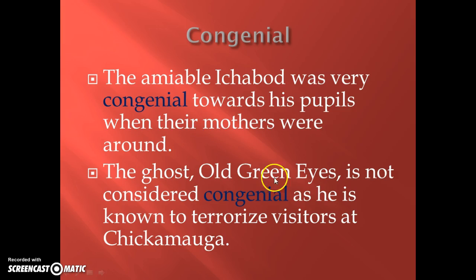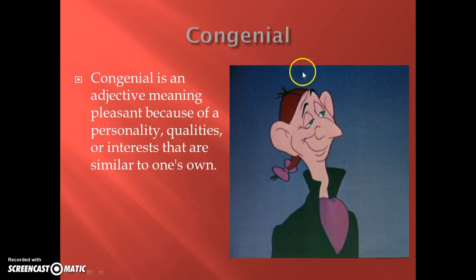And I actually used the opposite of congenial in our second example. It says the ghost, Old Green Eyes, is not considered congenial as he is known to terrorize visitors at Chickamauga. Terrorize and congenial are antonyms, and so if Old Green Eyes is terrorizing visitors, it basically means that he is not congenial. So I used Ichabod with a smug little smile on his face over here to the right to show that congenial is pleasant, friendly, and amiable are all good synonyms to remember the word congenial. And once again, it's an adjective.